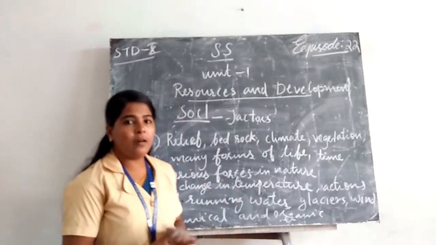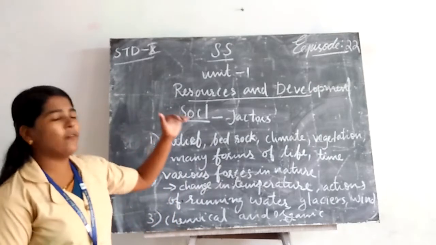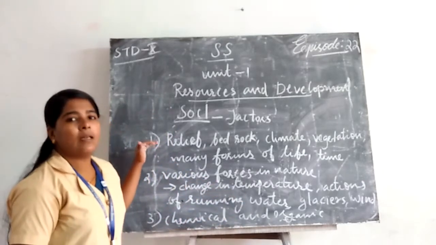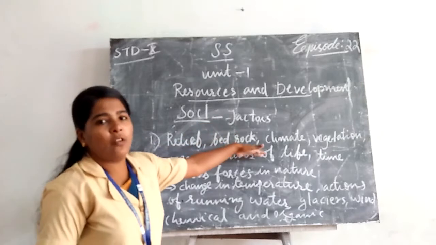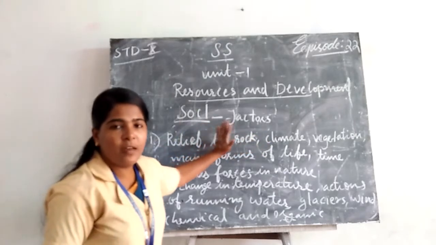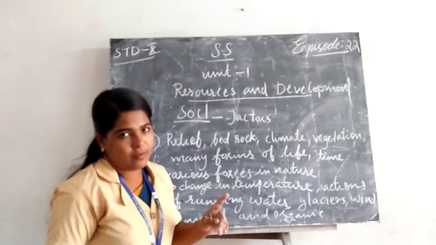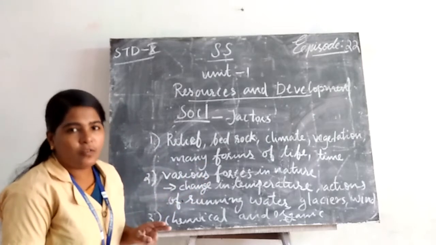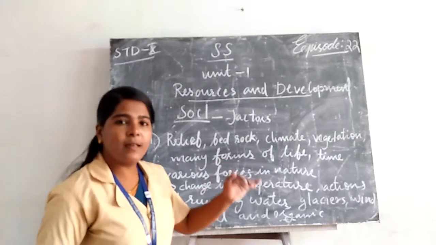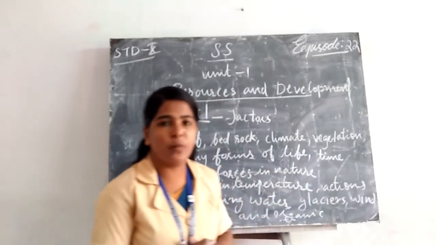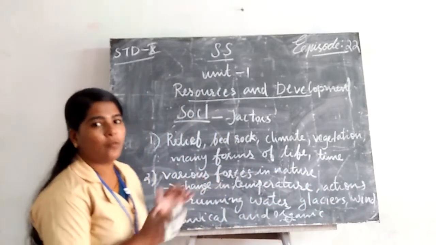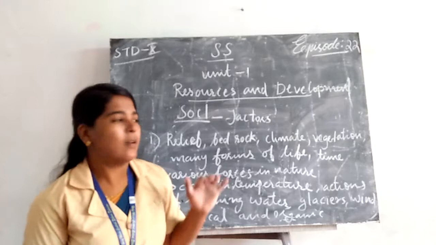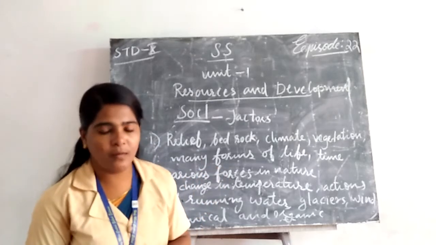When the question is what are the factors which cause soil to form? The first one: relief, bedrock, climate, vegetation, different types of life, and time are the first cause. Then various forces of nature itself cause soil to form. These are running water, glaciers, wind, and changes in temperature. The last one is that some chemical and organic forces are the causes of soil.